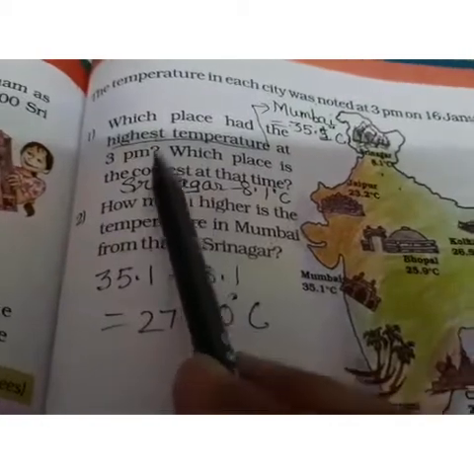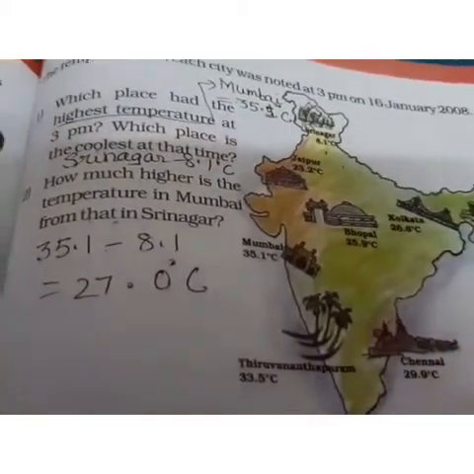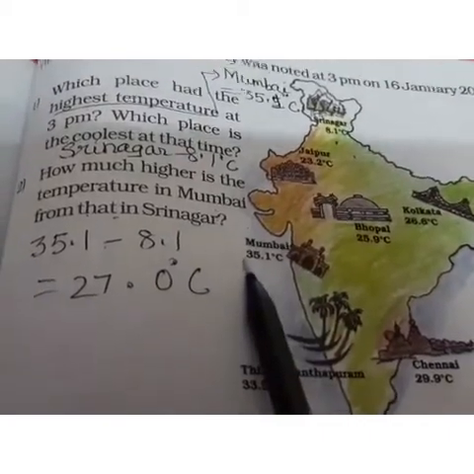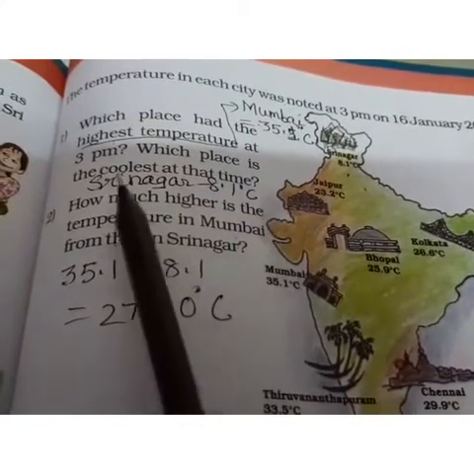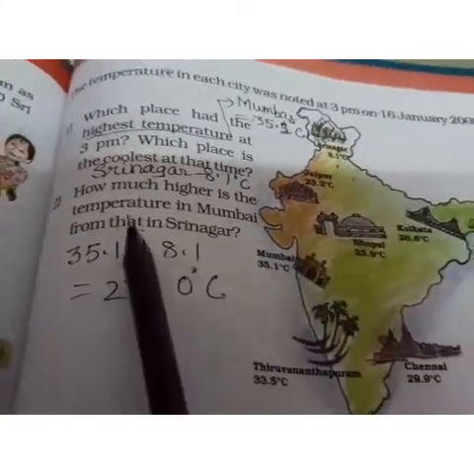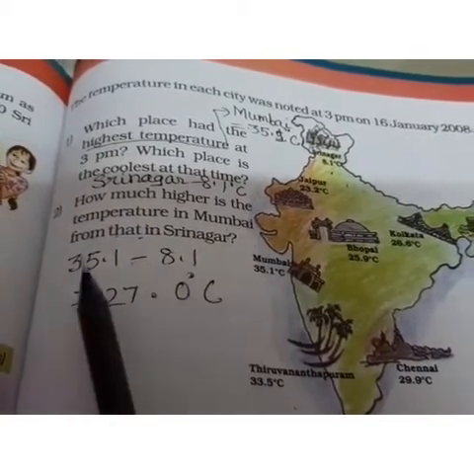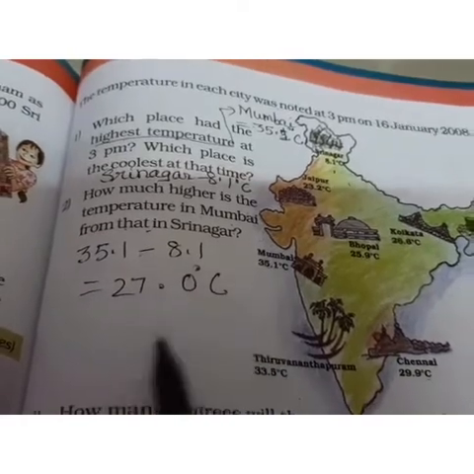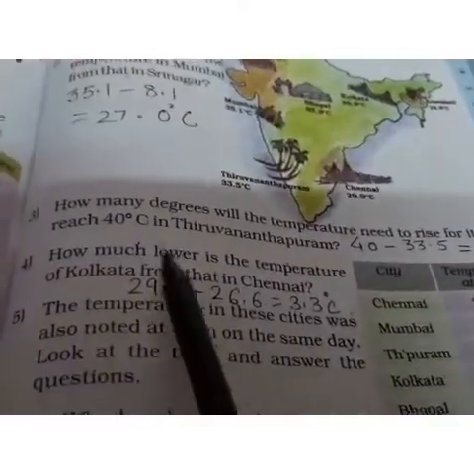Now what is asked is which place has the highest temperature at 3 p.m. Out of this, I have seen that Mumbai has the highest temperature, which is 35.1 degrees centigrade. Which place is the coolest at that time? It is Srinagar with 8.1 degrees. How much higher is the temperature in Mumbai than Srinagar? So 35.1 minus 8.1, that means Mumbai is hotter by 27.0 degrees centigrade.